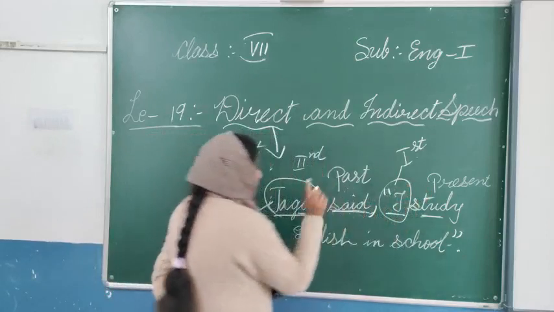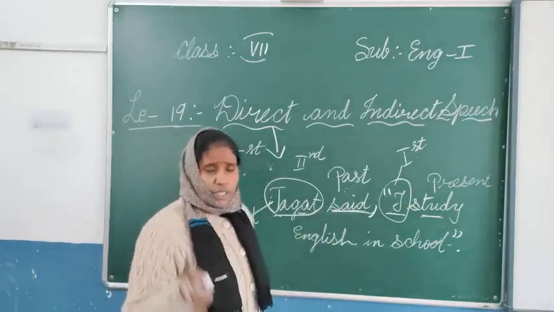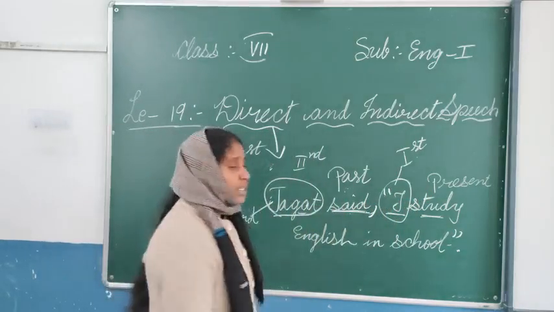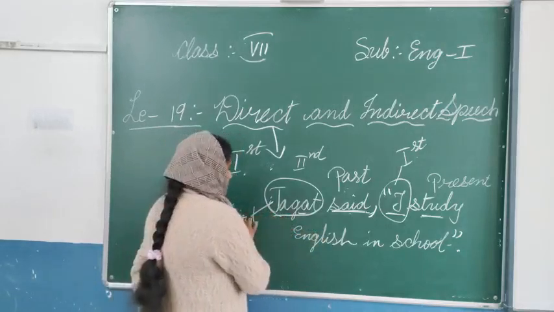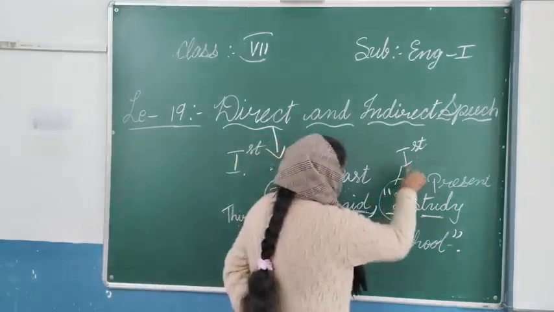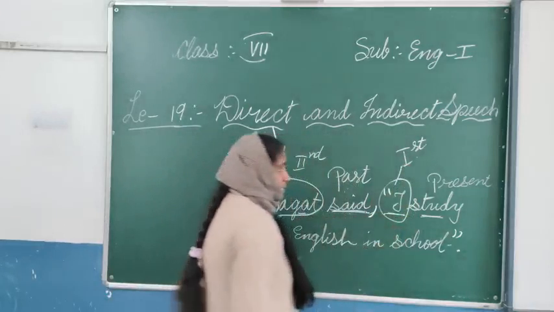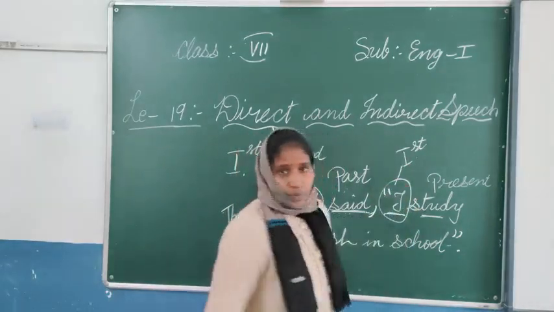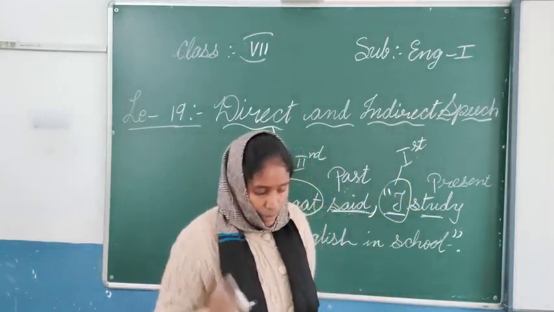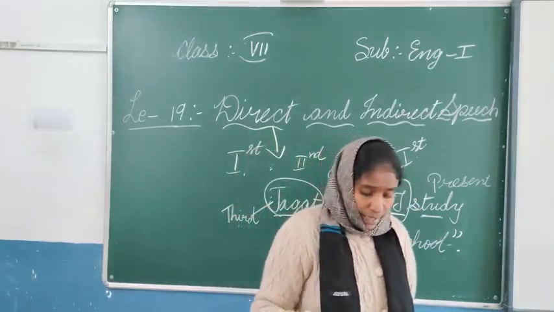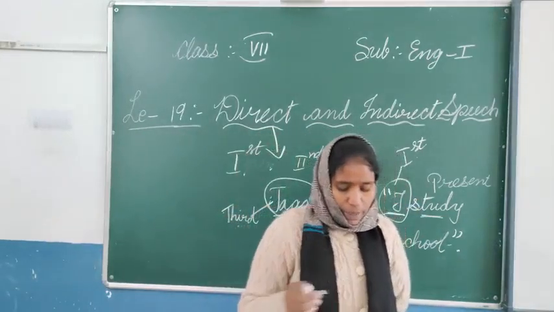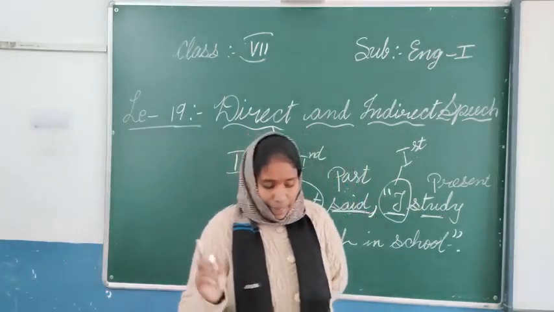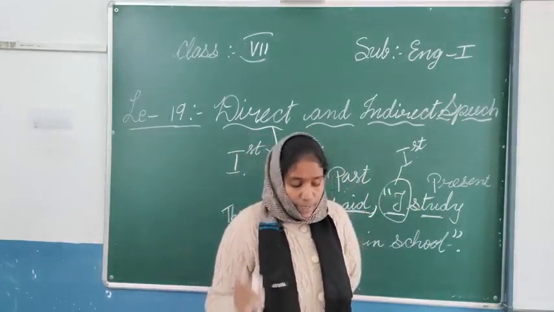In direct speech, the reporting person will always be in the third person, and what we take inside the quotation marks will be the first person. This is the main important thing you have to always remember.